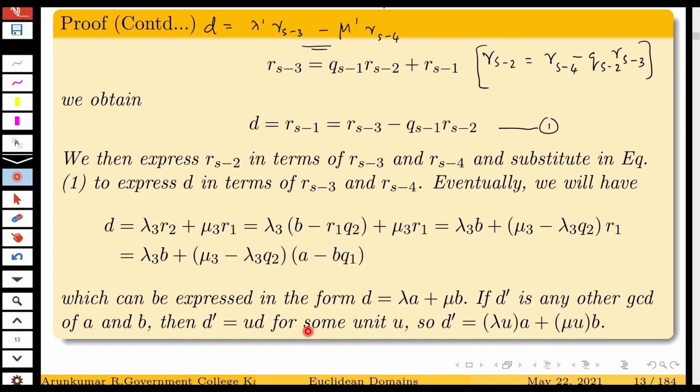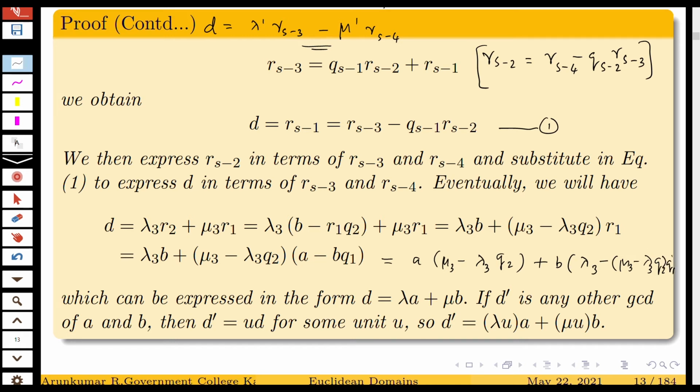So finally you are getting this, which can be written as A into (mu 3 minus lambda 3 into Q2) plus B into (lambda 3 minus (mu 3 minus lambda 3 Q2) into Q1).